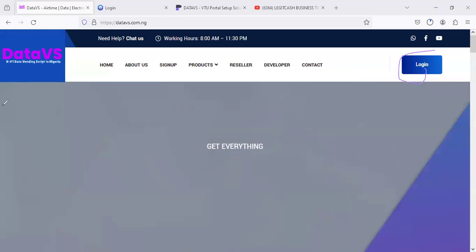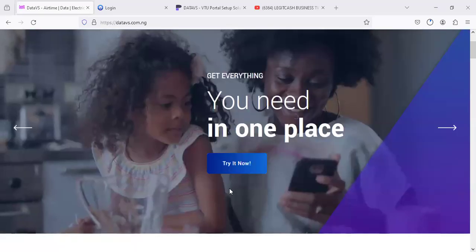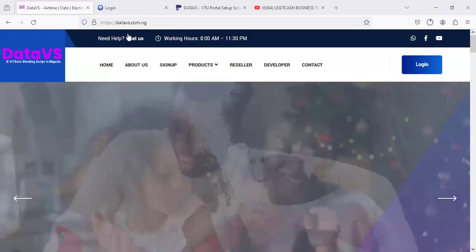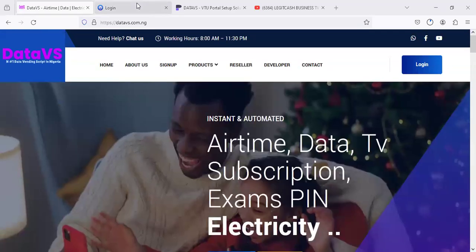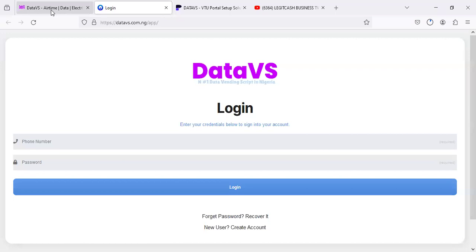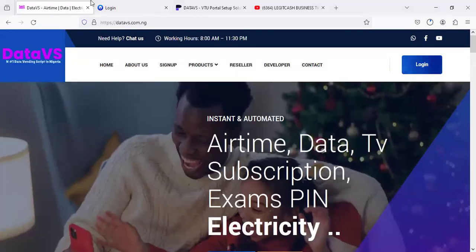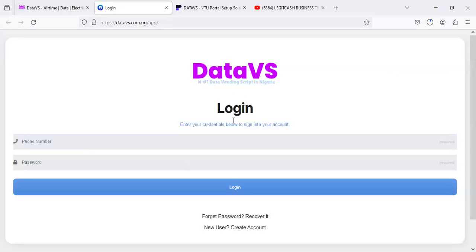For those of you that want to chat with us so we can help you set up the system as a reseller, or you want to buy the script, or even use it as a vendor, you just click on login. Once you click on login, it will direct you to this place. You simply put your phone number and your password. But if you don't have an account, you just quickly click on create account. So you can see it now. Just click on create account.